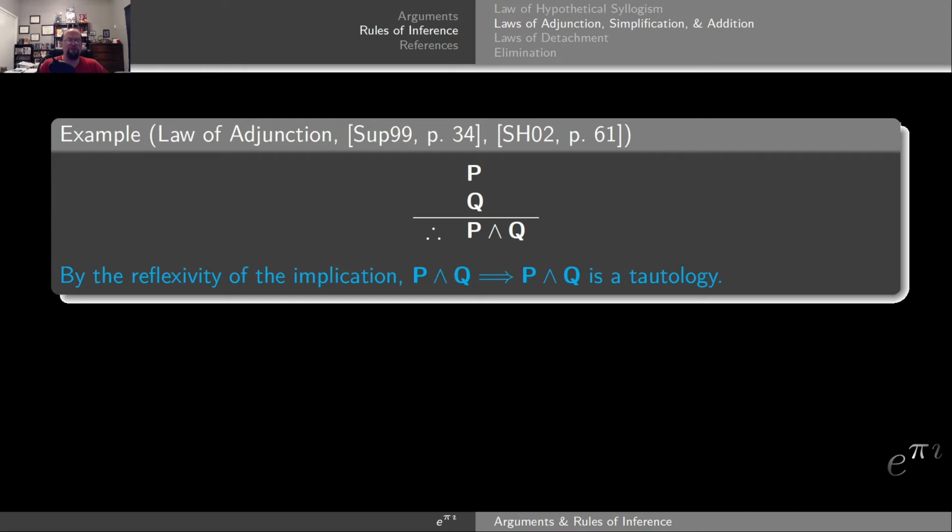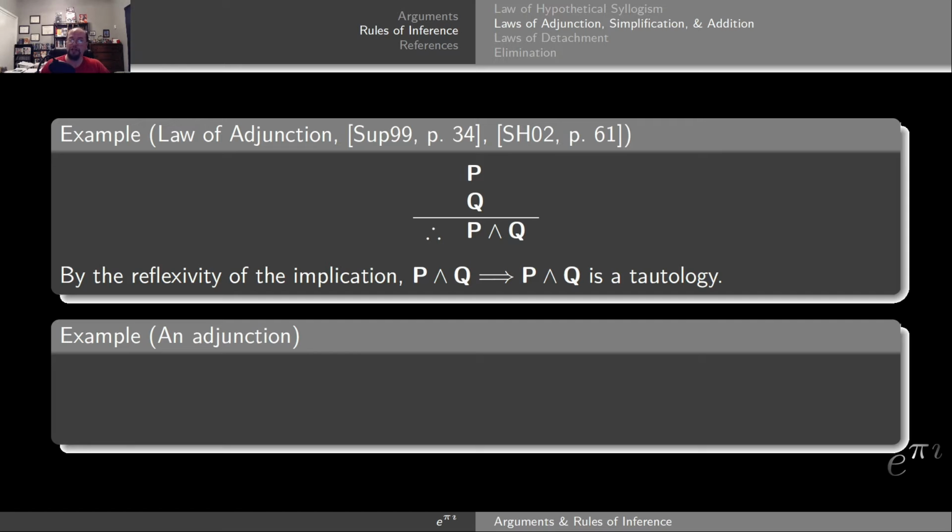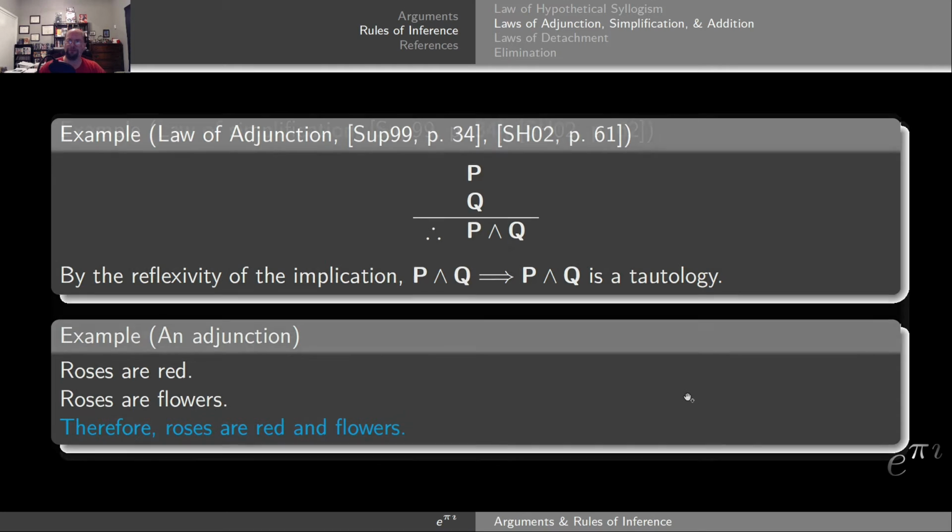It's not a very elaborate argument, but it is an argument nevertheless. So let's show an example of one real quick. My first premise is the following: roses are red. My second premise is roses are flowers. So there's my P, there's my Q. My conclusion here will be P conjunction Q, so both of these at the same time. That is, therefore, roses are red and flowers, both P and Q. So this is a valid adjunction.